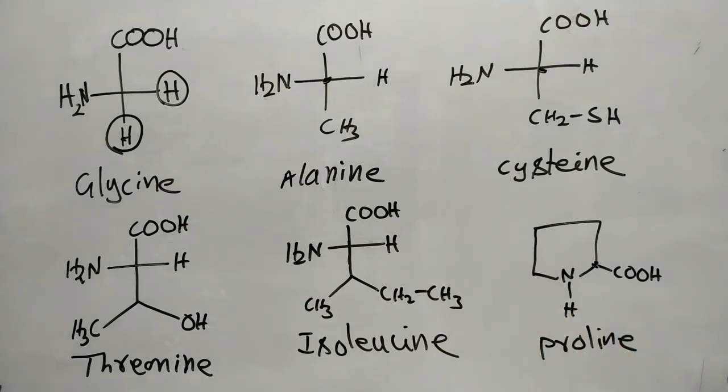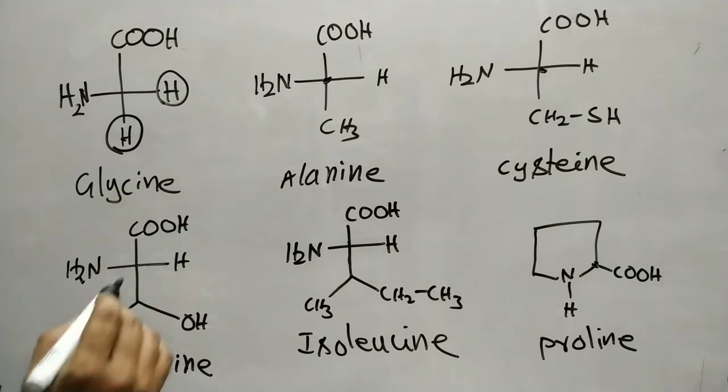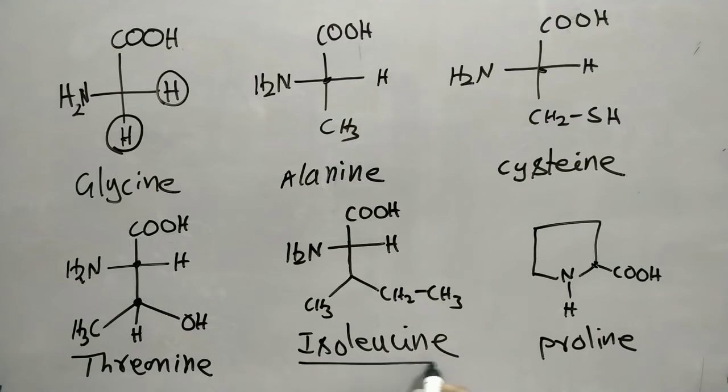But two amino acids have two chiral carbons. One is threonine. Threonine has two chiral carbons: this is one chiral carbon, and this is another chiral carbon. Next, isoleucine.